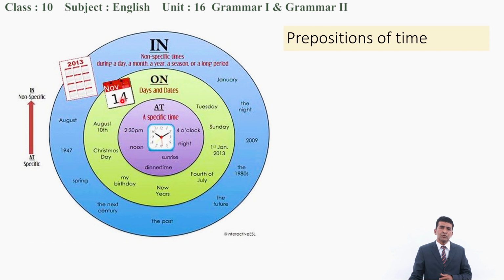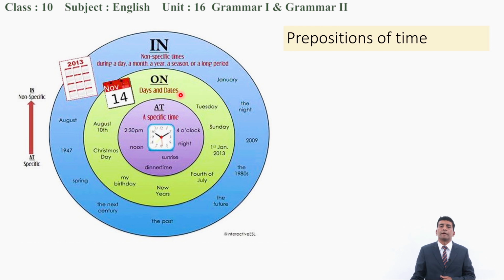Similarly, go to the second circle. On is used in front of days like Sunday, Monday, Tuesday, birthday, Christmas Day, New Year Day. These are days. In front of a day we use on.